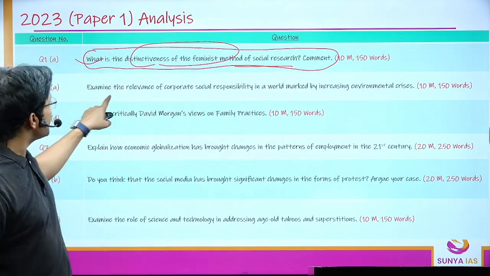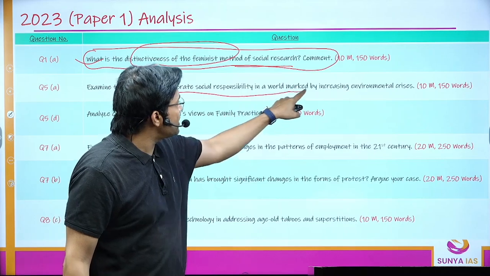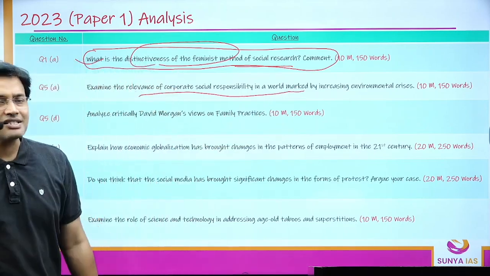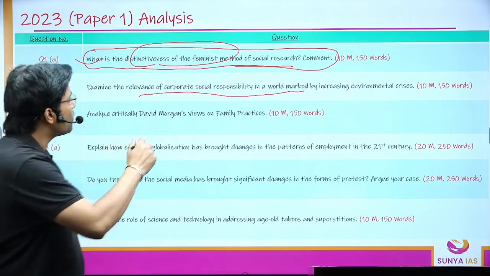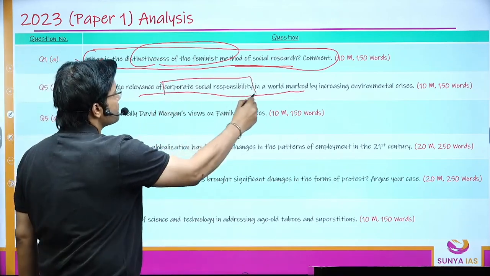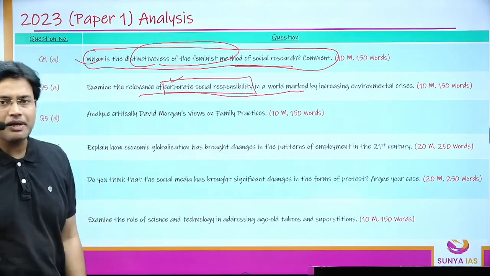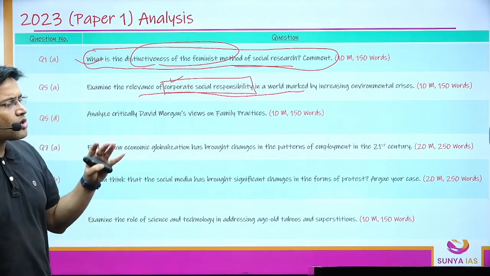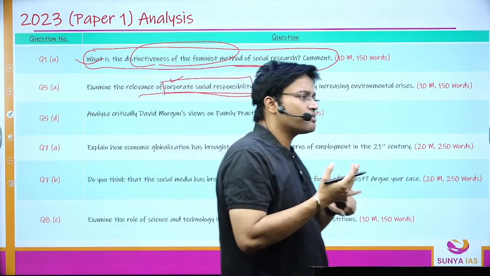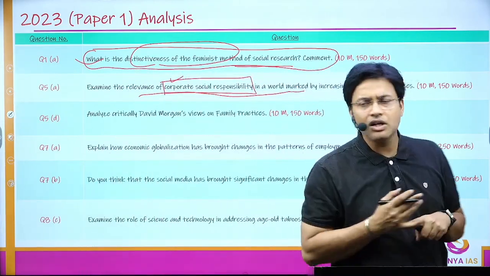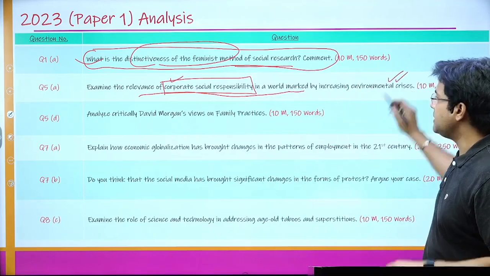Next is: examine the relevance of corporate social responsibility in a world marked by increased environmental crisis. Again, a very generic topic. You can easily talk about what corporate social responsibility is, because we have been discussing all those things in our paper 2 as well. You can simply talk about sustainable agriculture, energy efficiency, sustainable transportation, and waste management. All those points you can talk about in this question.